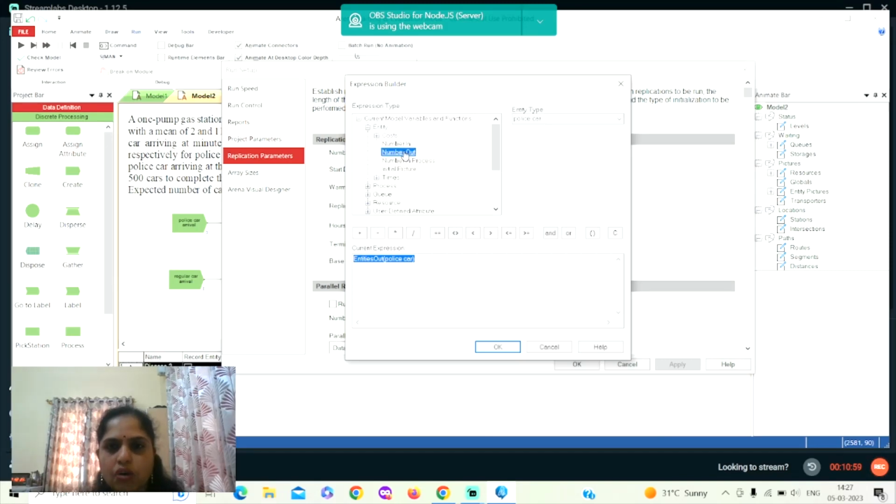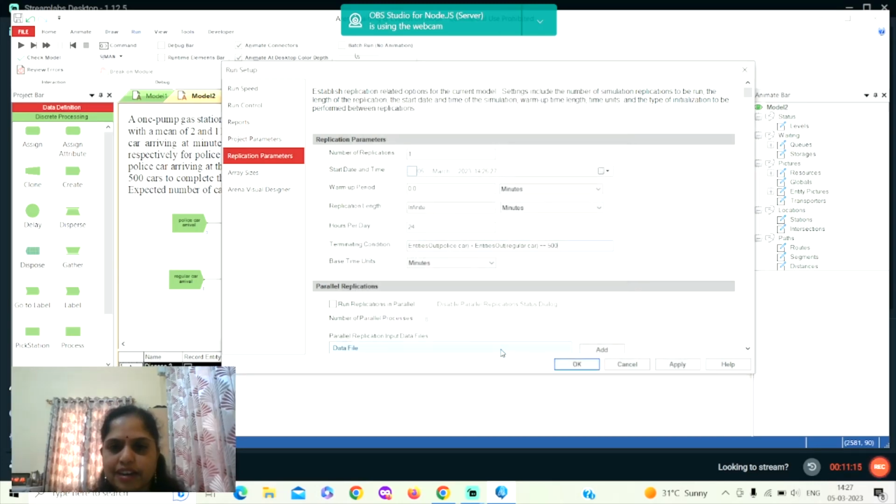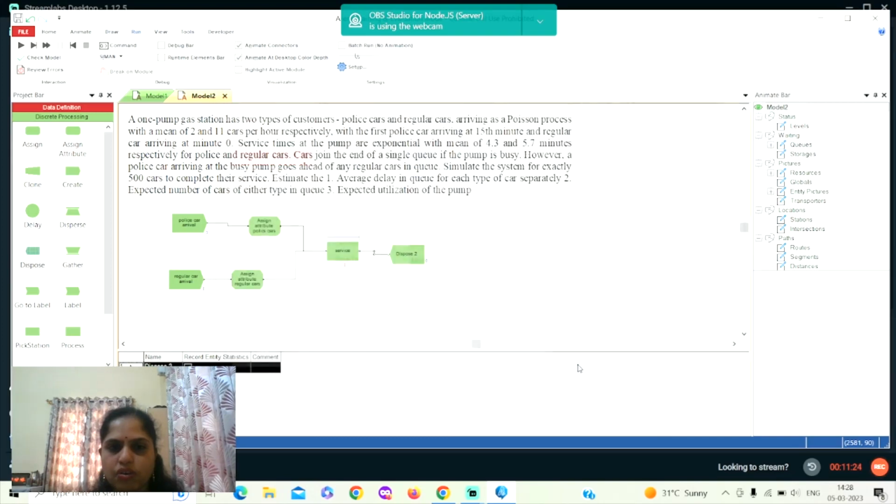So number out of the police car plus number out of the regular cars should be equal to, there is double equal to here, which means exactly equal to 500. This is my terminating condition. I just give that the base units is minutes. Once I have done all these things, I'll say apply. I'll say okay. Now I'll just run my model.